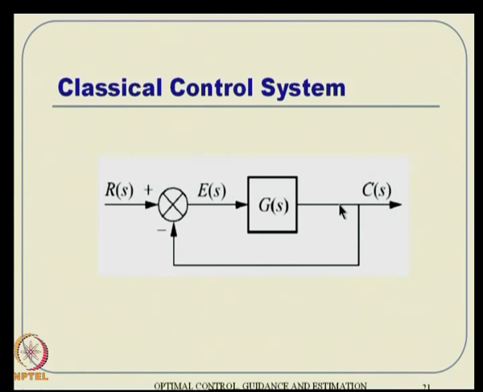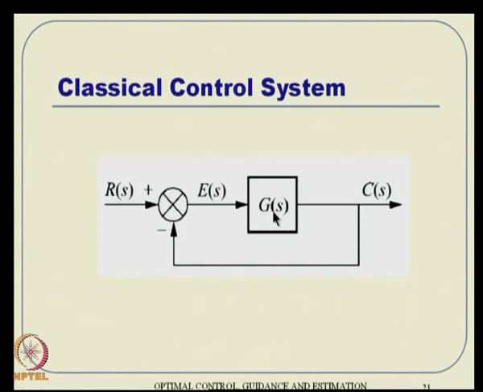Alright, so what is this optimal control? In a nutshell, to understand that, if you see any classical control system book, probably you will come across this kind of diagram, where G of S is supposed to be the system plant dynamics, and you have an output. This is a tracking problem, since the output has to go to R of S. That means C of S should approach R of S with time. So, you have an error signal there, and then this error signal is manipulated by a control gain, and that is fed back.